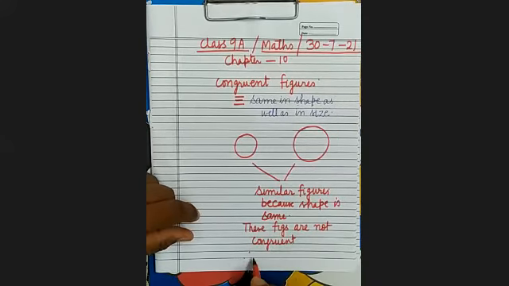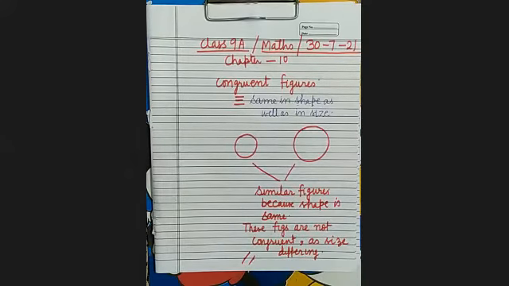As size differs, size is different. Therefore, they are not congruent. So, two figures are said to be congruent if they are same in shape as well as in size.